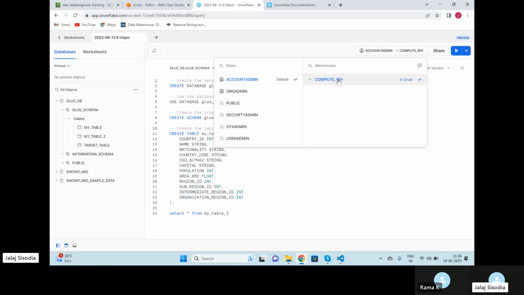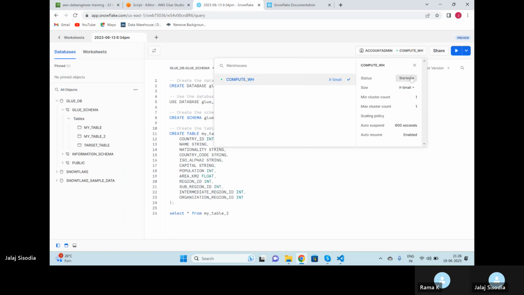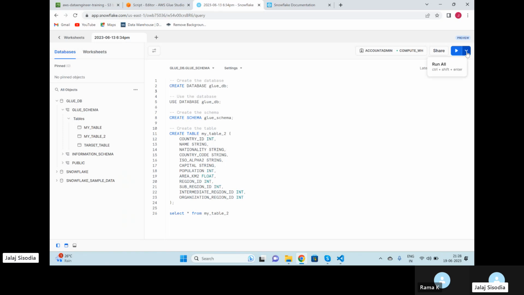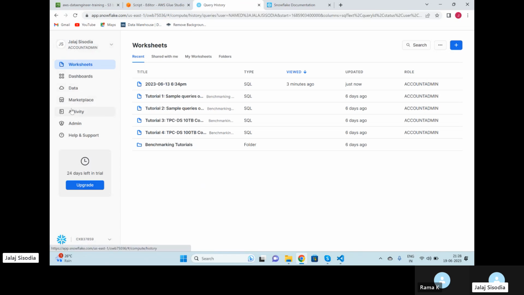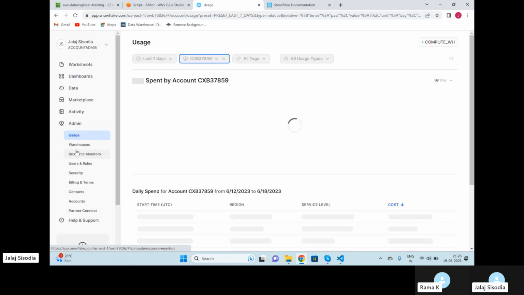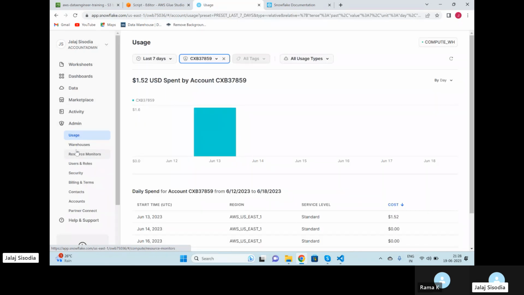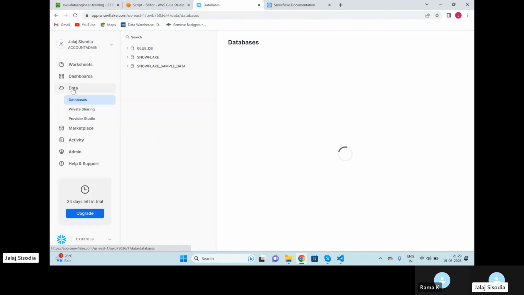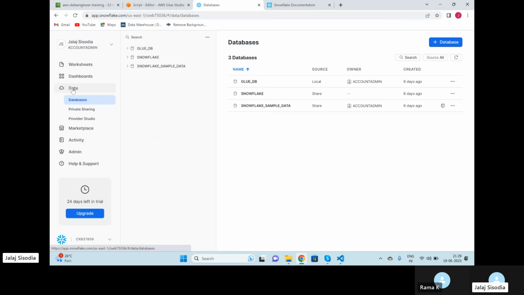If you just go on the warehouses, I am not getting that option. If you click here, status is on, okay, auto suspend, that is all fine. Just a second. Activity, admin. I think this is a free account, that's why we have no option of creating a separate warehouse.